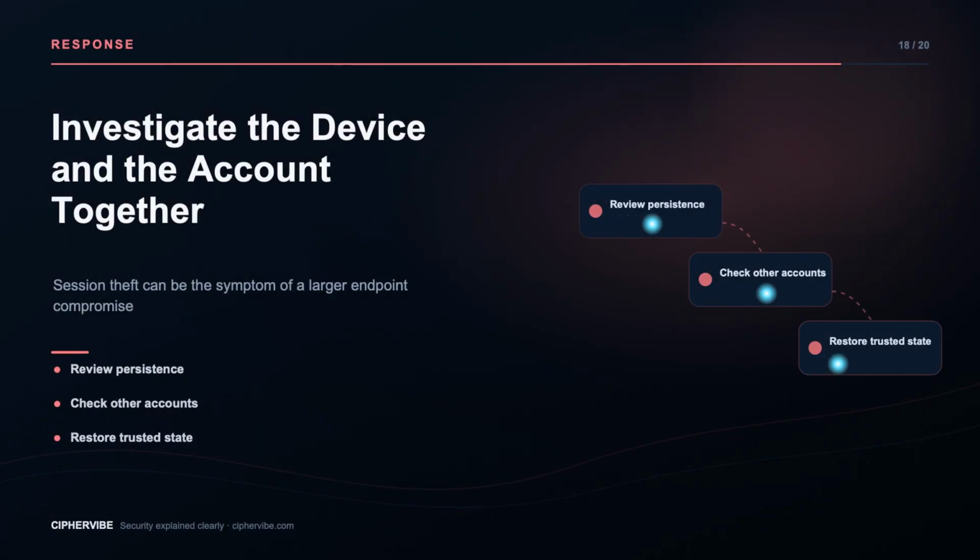Do not stop after revoking one token. Determine how it was exposed, whether malicious software or an extension persists, which other browser profiles or credentials were accessible, and what actions occurred. Restore the endpoint to a trusted state before allowing sensitive access again.